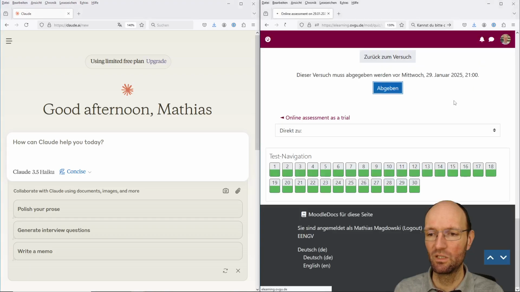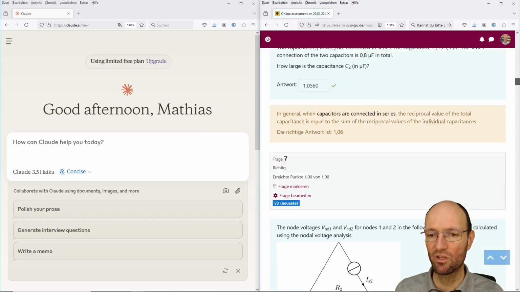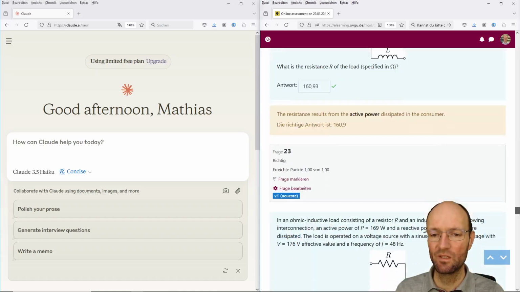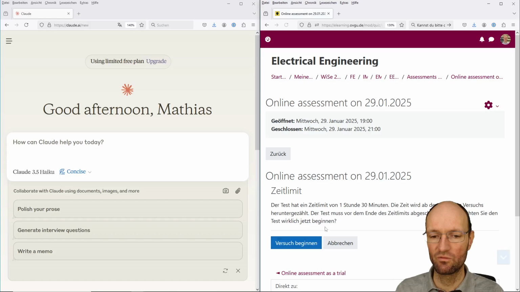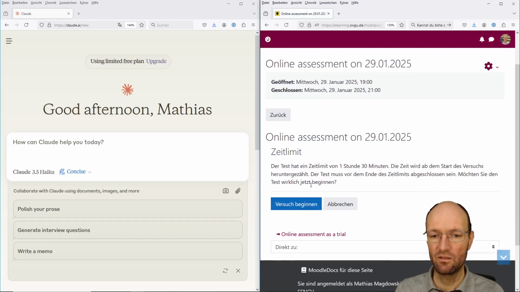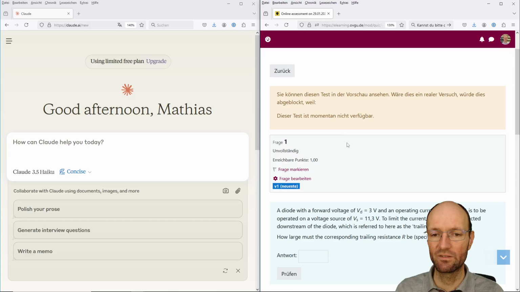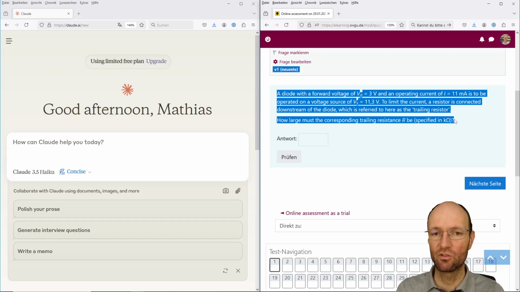So I will submit my trial by hand. You can have a brief look at some of the questions already and go down and say, Neue Vorschau beginnen. I would like to have a new trial. And as a student, you would have 19 minutes to solve this online assessment. There's a message that it currently should be blocked, but as a manager in the course, of course, I